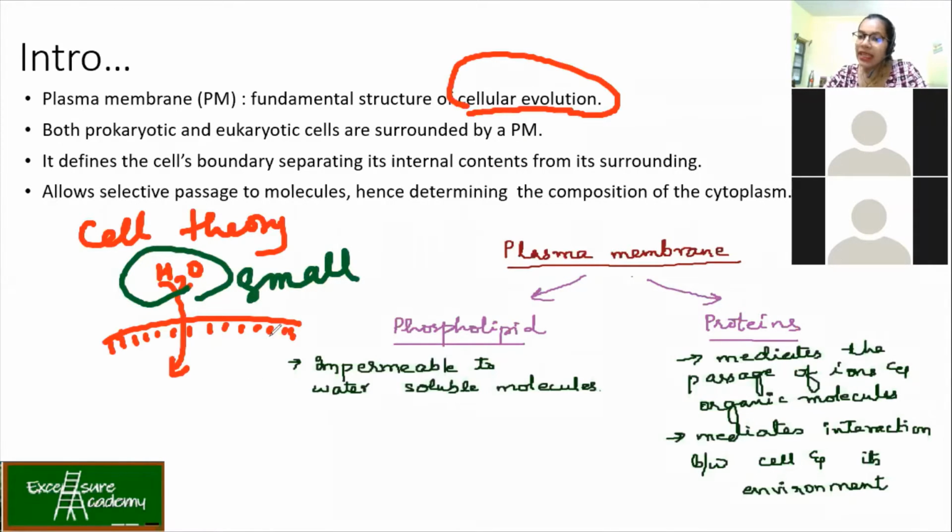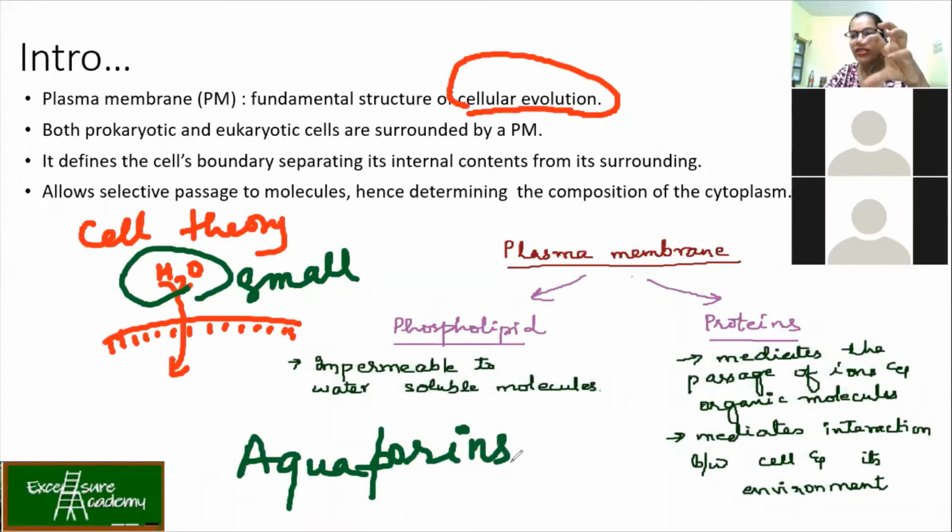Okay, but again, suppose your cell is in higher demand of water, when your cells are dehydrated and at that time we want a huge amount of water, there are certain protein channels, we'll talk about those, which are called aquaporins. Okay, so porins, pore, so it has got a hollow space between, and whenever a huge amount of water is required, it will allow bulk flow of water.